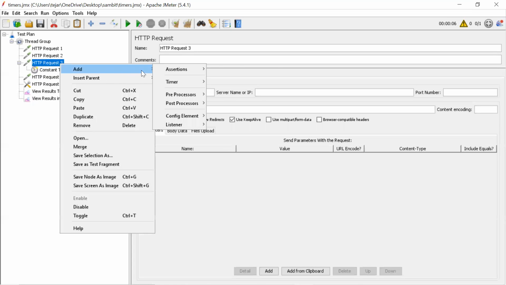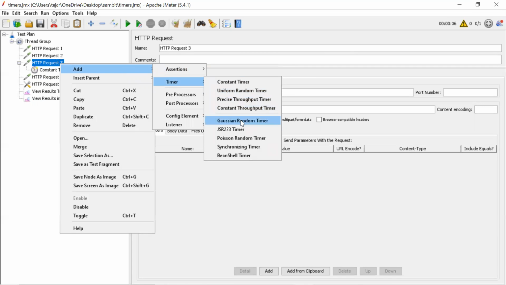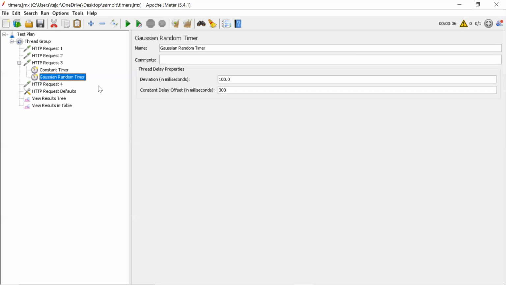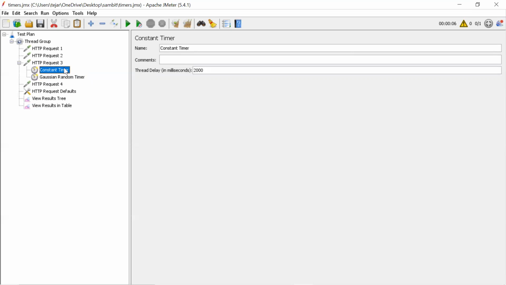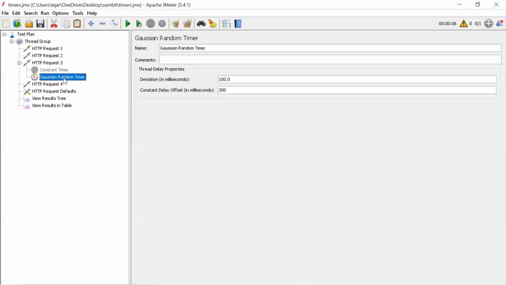So add a Gaussian Random Timer. Let me disable this. This will help us give a random time, and it works based on a formula.